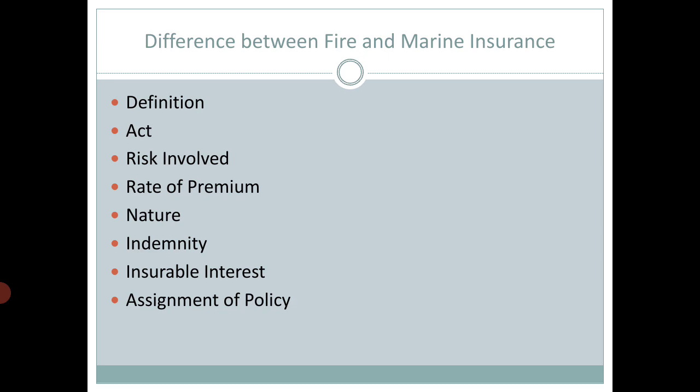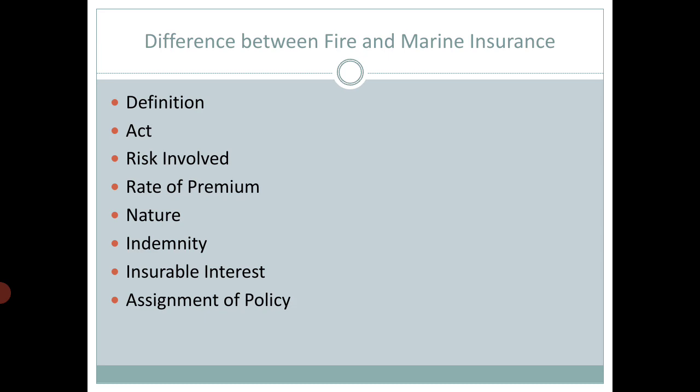Now, in fire insurance, comparatively less premium is charged according to the risk involved. In marine insurance, due to high risk, the rate of premium charged is relatively high compared to fire insurance. Now, considering the nature of the contract: in fire insurance the principle of indemnity is strictly followed, but in marine insurance comparatively less attention is given to the principle of indemnity.